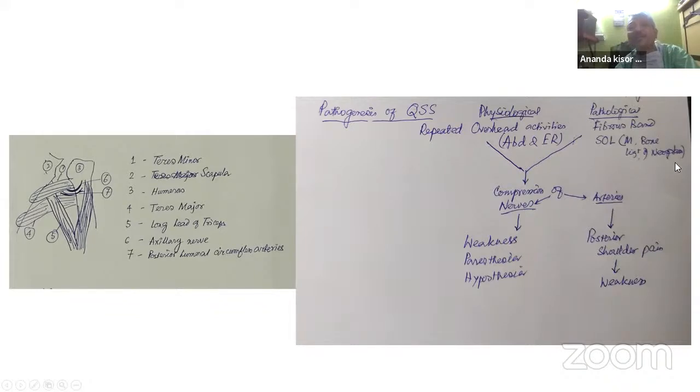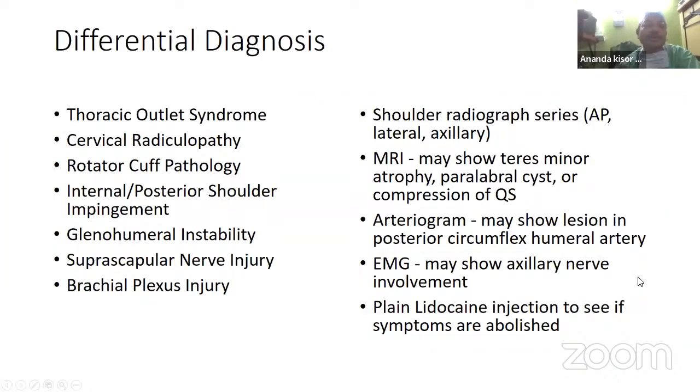Any neoplasm which reduces the space can lead to compression of the contents. Compression of the nerves leads to weakness, paresthesia, hypesthesia, whereas compression of the arteries causes gradual ischemia, and that is ischemic pain, which is maximally prominent on the posterior shoulder, and that may lead to weakness if it continues for a long time. There are several differential diagnoses, like thoracic outlet syndrome, everything will come in this category.